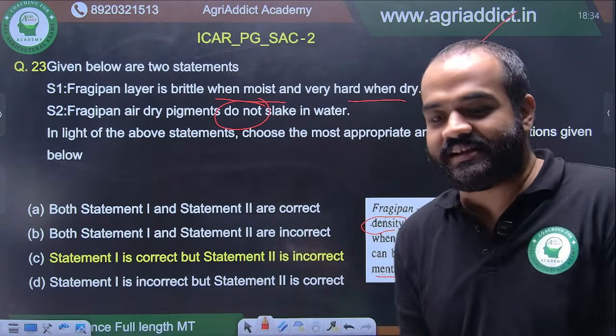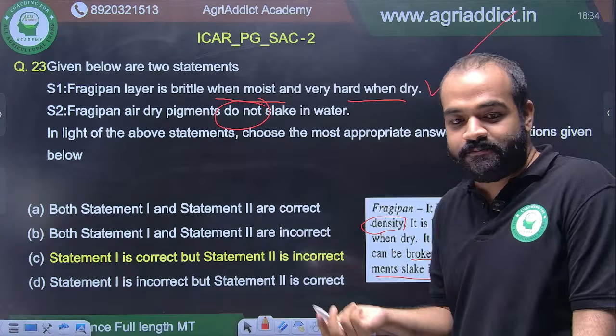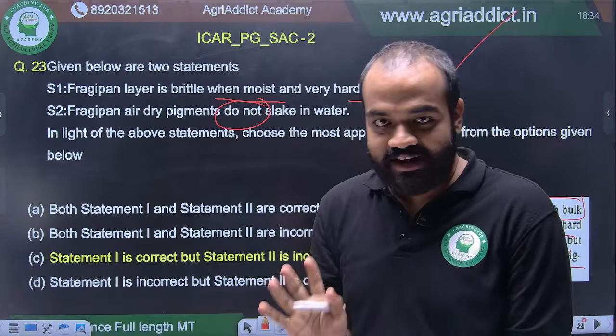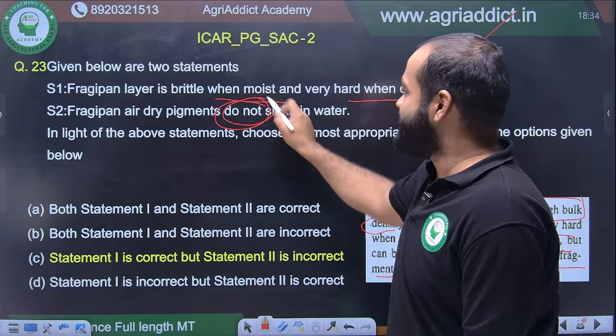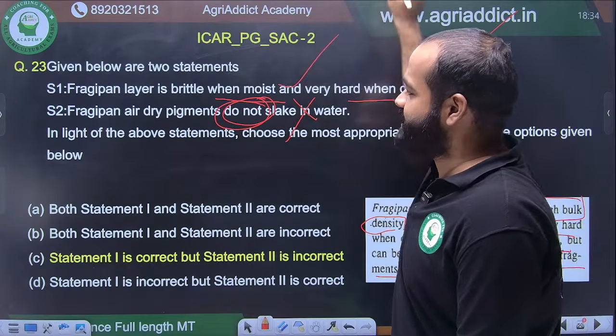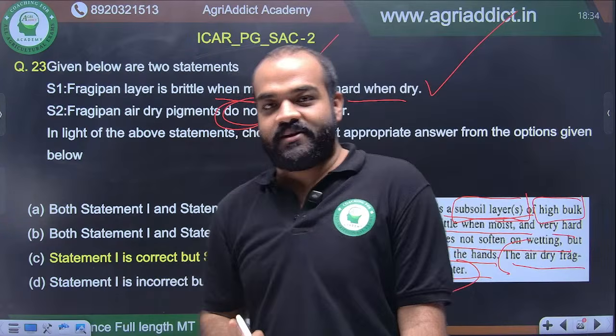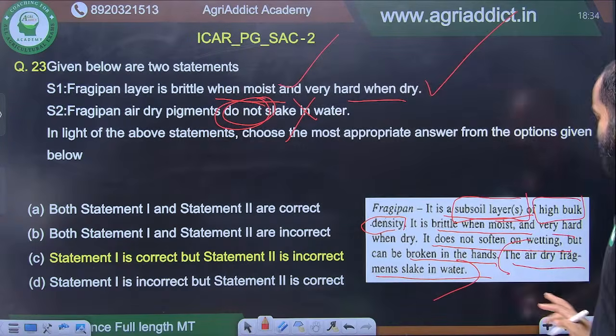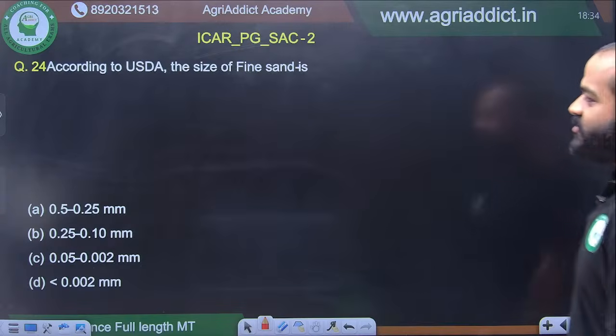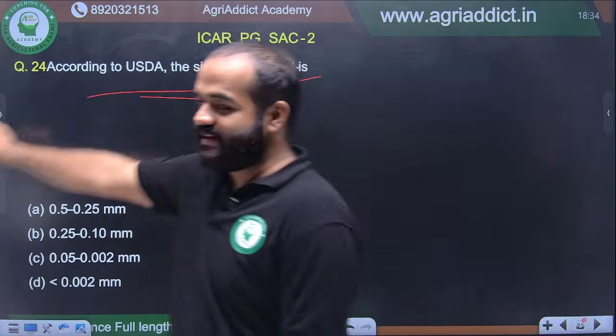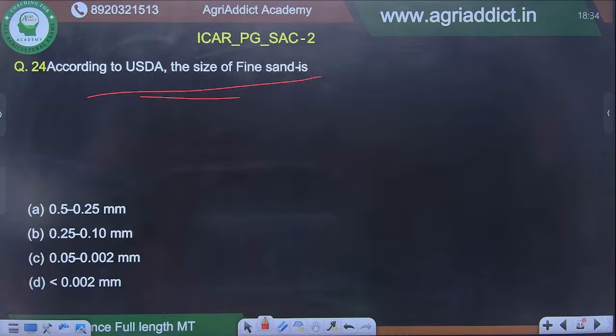Somewhere a not will be added, somewhere a no, somewhere some negative word, right? Do not slake in water, so this is wrong. This is correct. Open that ISSS chapter and read it, right? According to USDA, the size of fine sand is, this question we were discussing in the last class also. You should be very thorough with this now and this should be very easy for you.